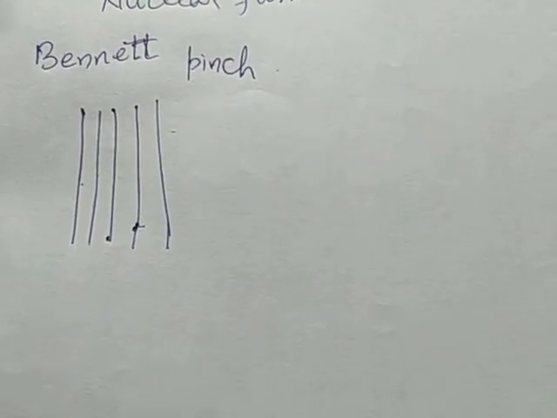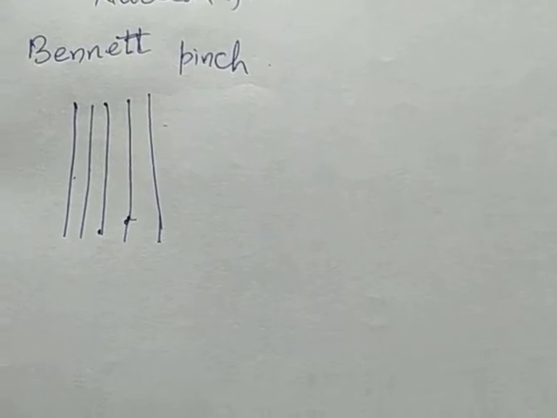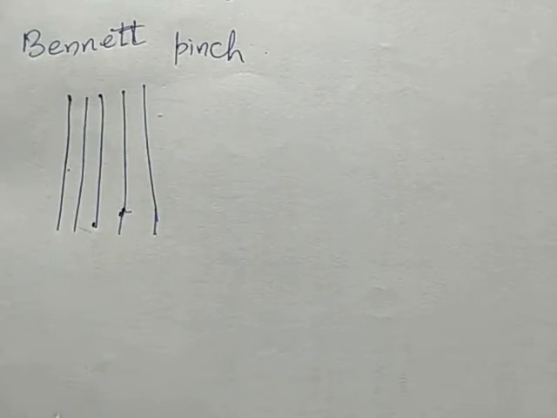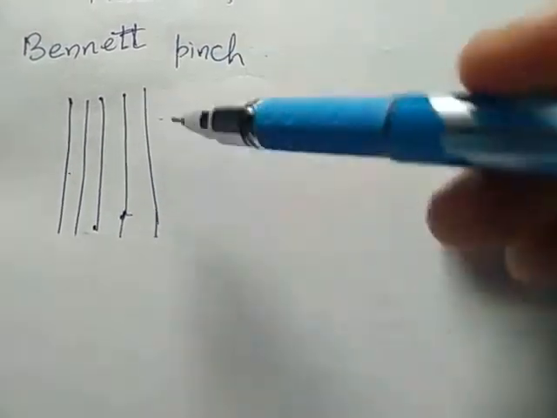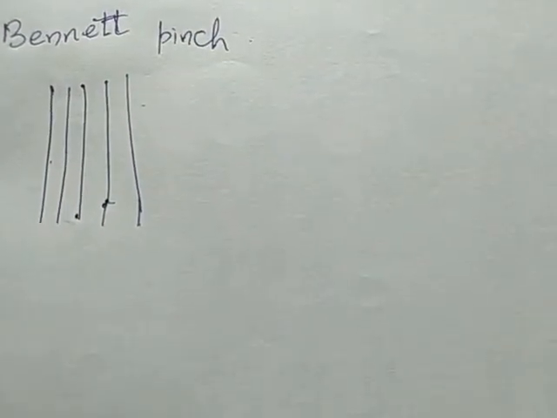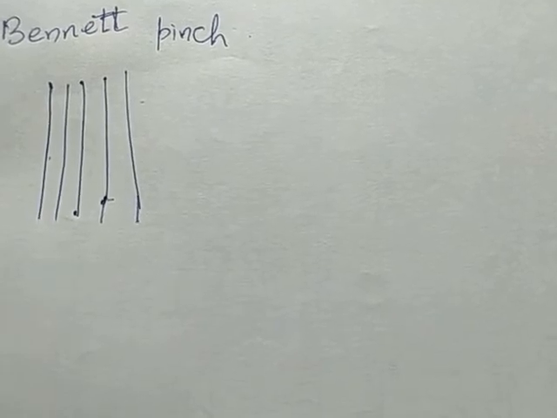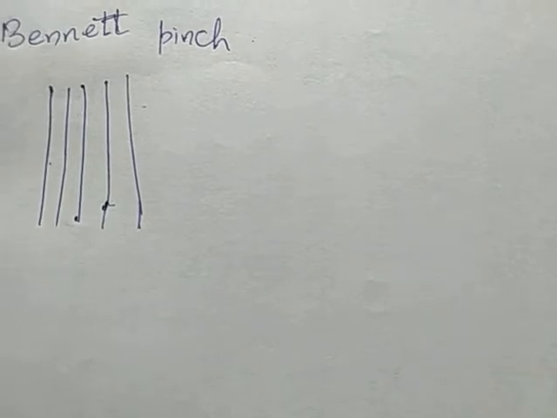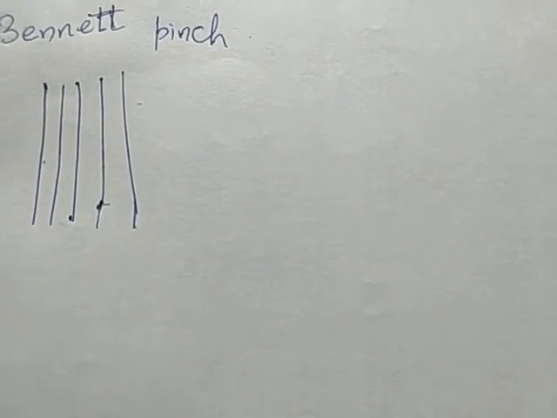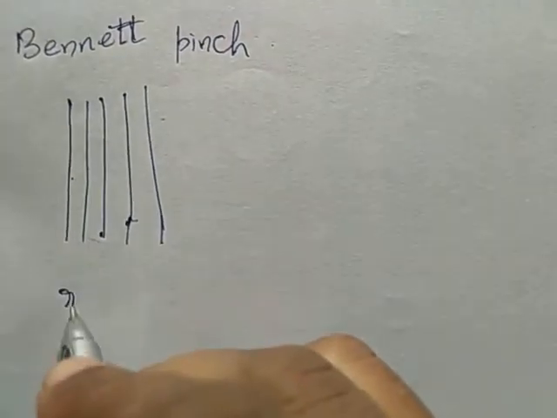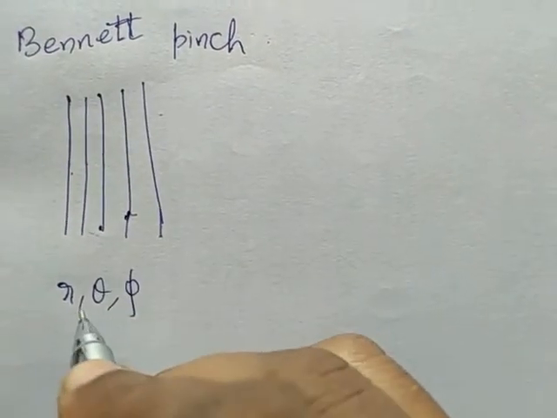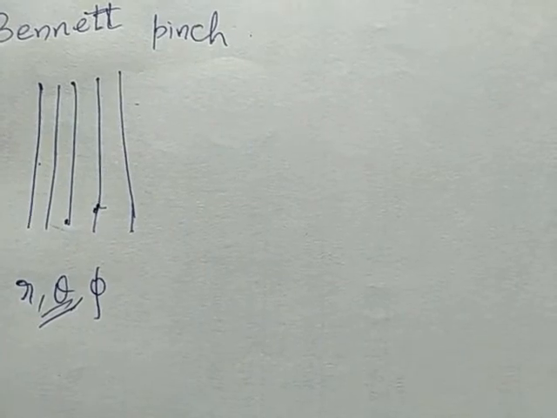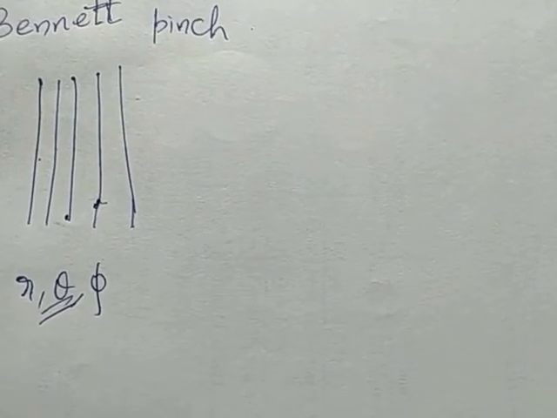We are considering that it forms a cylindrical flow of current. In cylindrical coordinates, we have the axes r, theta and phi. When we consider the magnetic field along theta, we call it the azimuthal magnetic field.